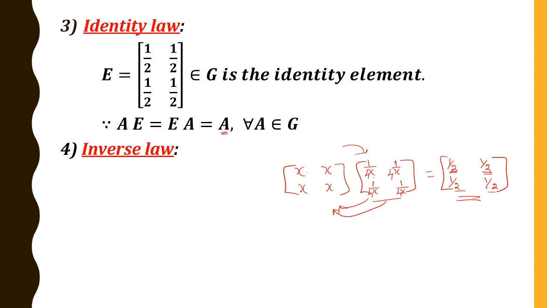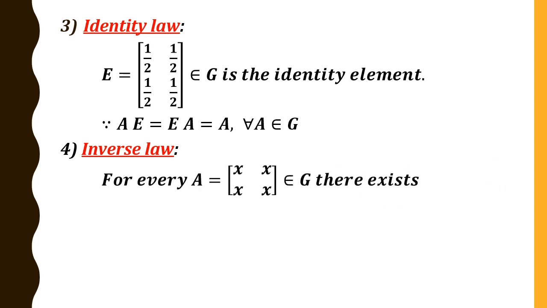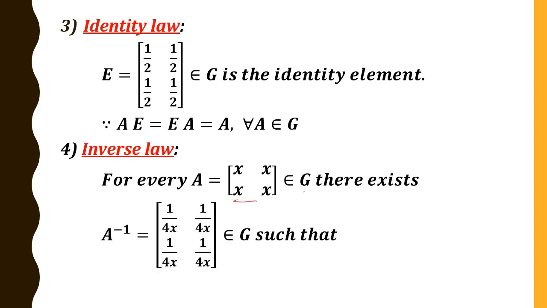And again, we can verify this belongs to G. Since X is not equal to 0, 1 by 4X is also not equal to 0, and clearly it is a real number. Therefore, for every A equal to X, X, X, X belonging to G, there exists an A inverse. What is A inverse? 1 by 4X, 1 by 4X, 1 by 4X, 1 by 4X. Clearly it belongs to G, such that A into A inverse is equal to A inverse into A is equal to the identity element, which is nothing but this matrix. Therefore, inverse law is satisfied.